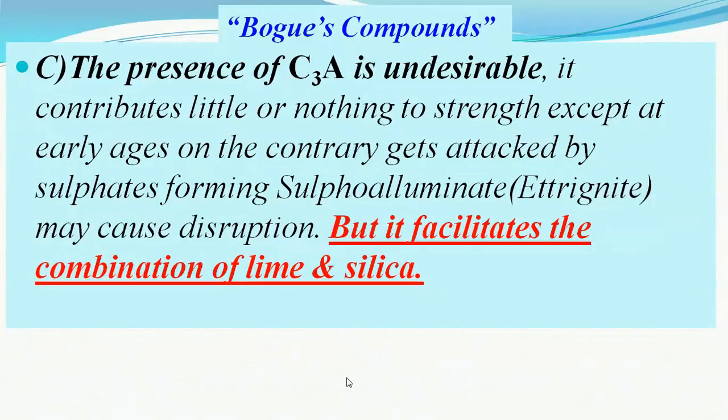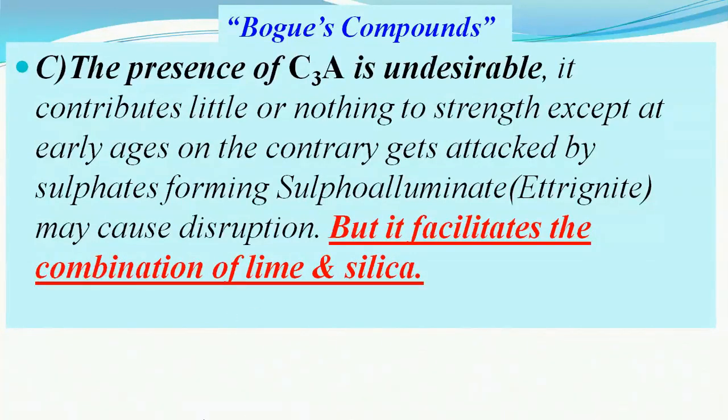But it reacts with calcium oxide and forms C3A, tricalcium aluminate, which does not help in giving strength to the concrete, but it has the bad property of setting the cement at an early age or early time.